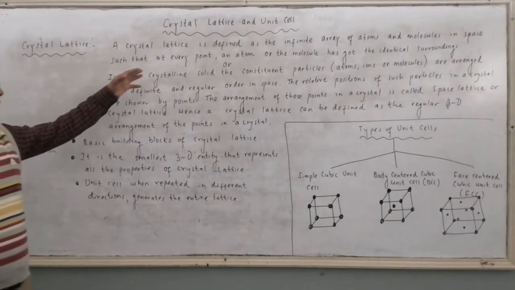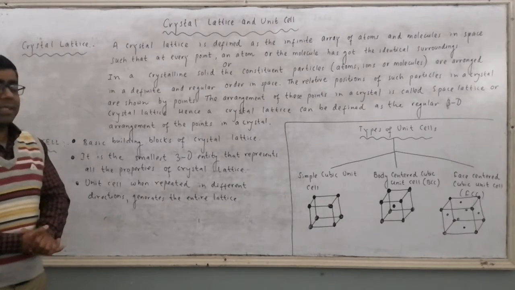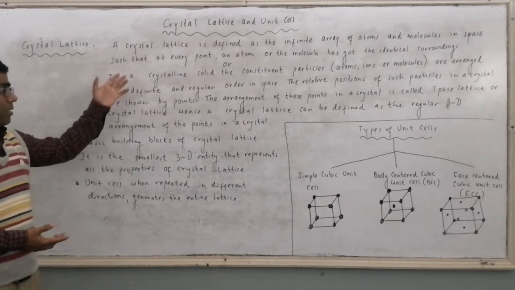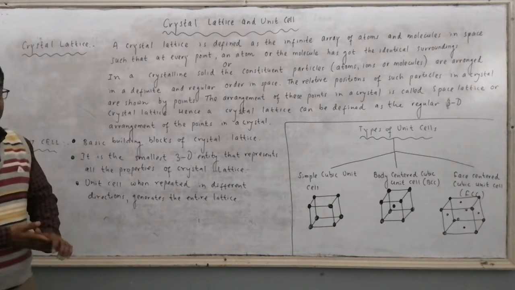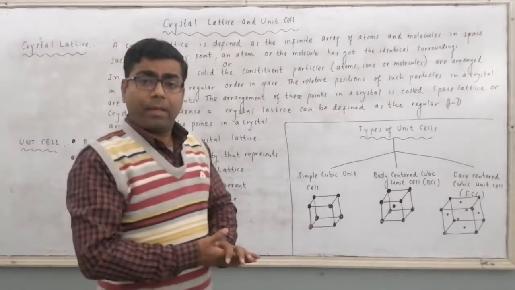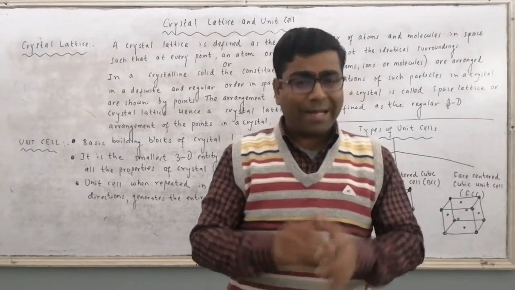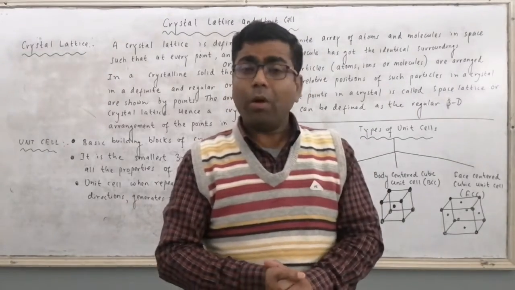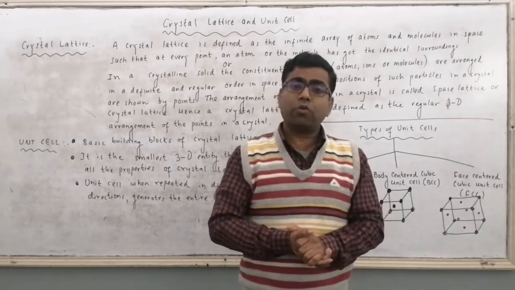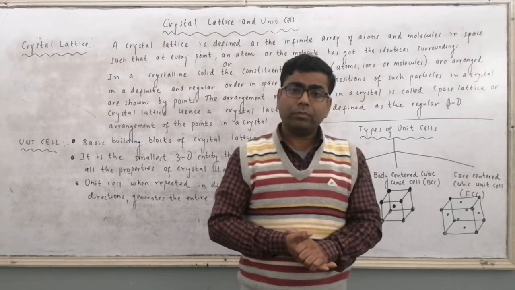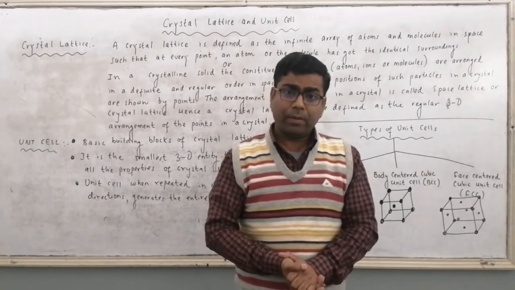First one, a crystal lattice is defined as the infinite array of atoms and molecules in space, such that at every point an atom or the molecule has got the identical surroundings. If we talk about metal gold or element gold, gold belongs to metallic solid, and metallic solid is a type of crystalline solid.